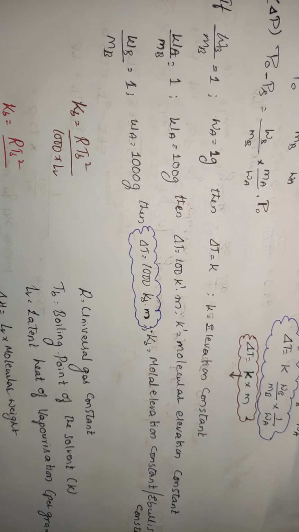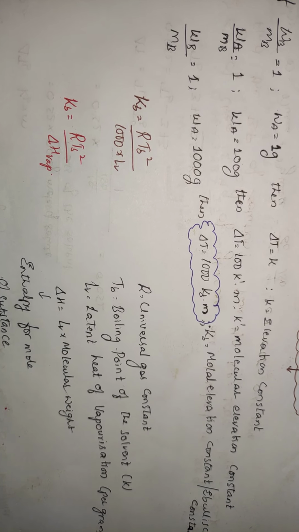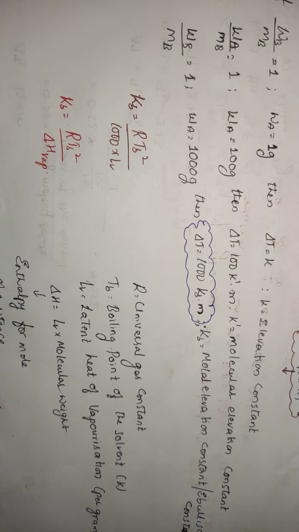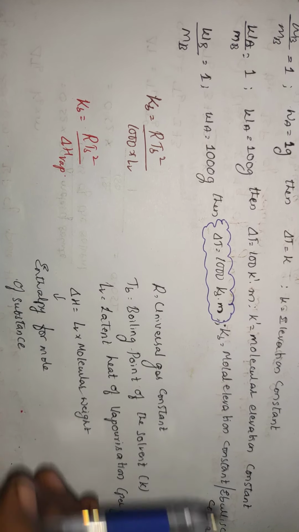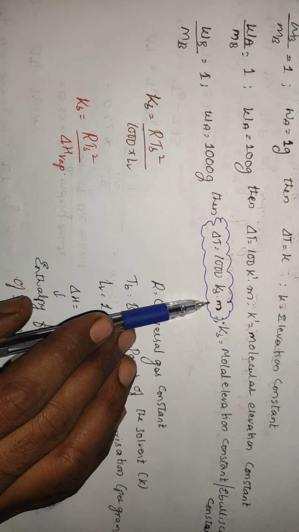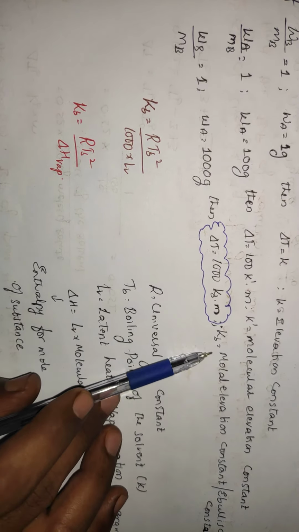Elevation constant for 1 gram. And if you take 1000 grams, that is WB by MB is equal to 1, WA is equal to 1000 grams, then delta T is equal to 1000 into KB into M. So instead of K prime here, you will be representing with KB into M. KB is called the molar elevation constant, meaning you are taking 1 molar of the substance. That is called the molar elevation constant, or it is also called the ebullioscopic constant.